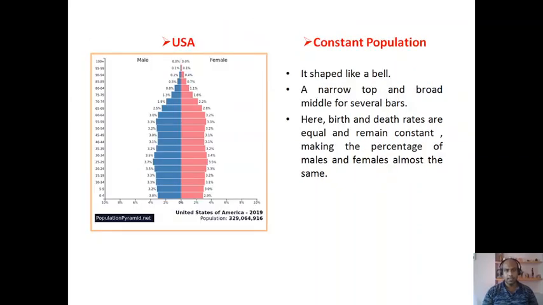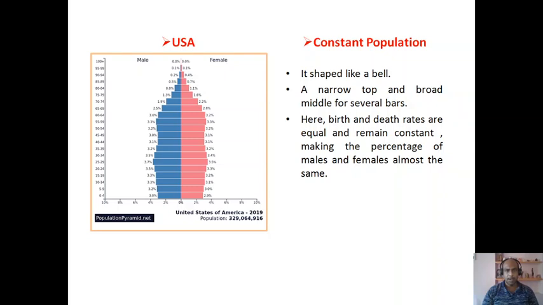Next one is the population pyramid of USA. This kind of population pyramid has a shape like a bell. Why? Because it has a narrow top and a broad middle for several bars. This pyramid represents a constant population. Why?